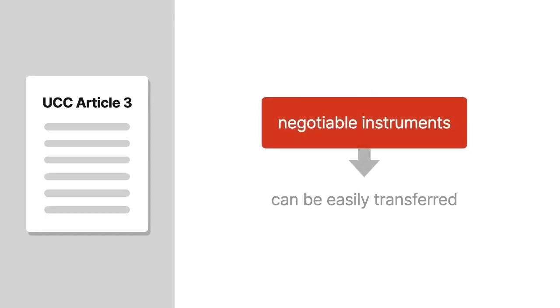Article 3 governs negotiable instruments. A key characteristic of such instruments is the ease with which they can be transferred. Generally speaking, after a negotiable instrument has first been issued, it can be transferred to a party other than the original payee without much fuss. Under Article 3, this transfer is referred to as negotiation.